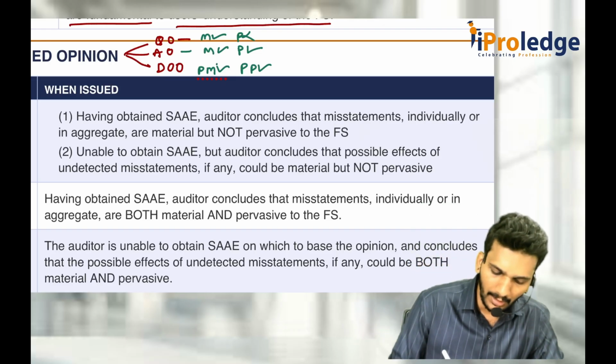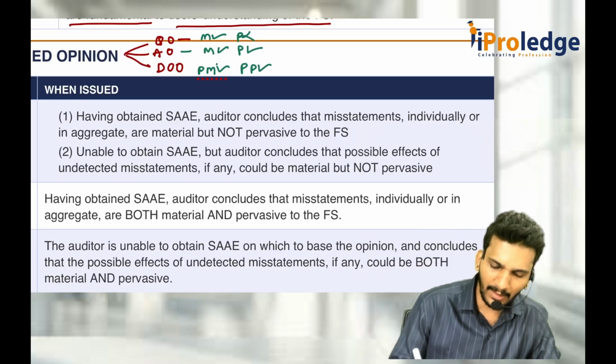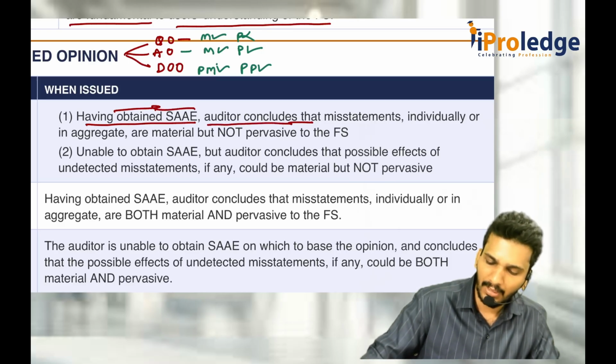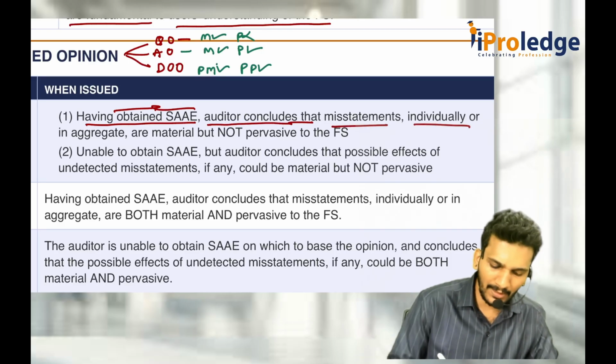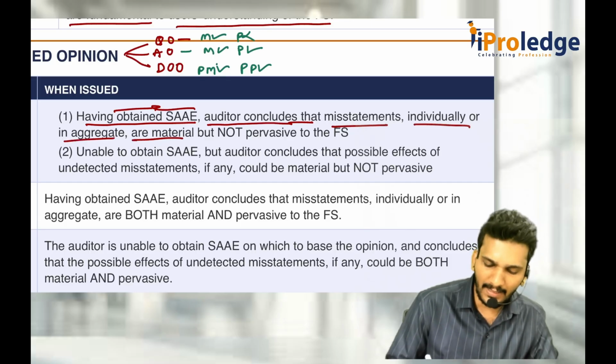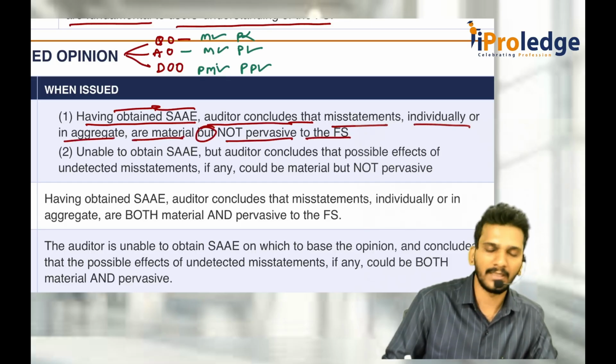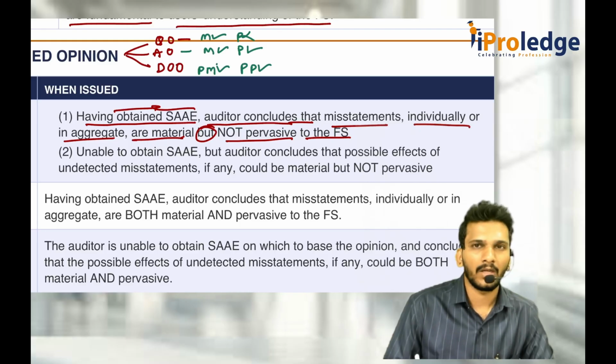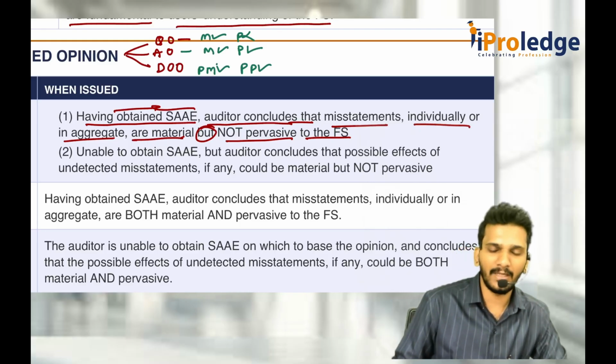So, the auditor, having obtained sufficient and appropriate audit evidence, this is important, concludes that misstatements, either individually or in aggregate, are material but not pervasive to the financial statements. Based on evidence, you are telling it is material but not pervasive.